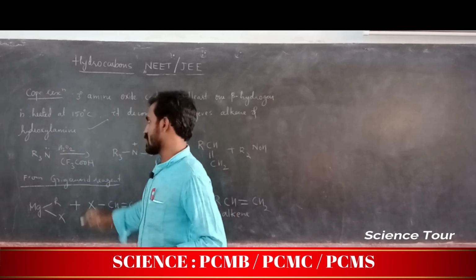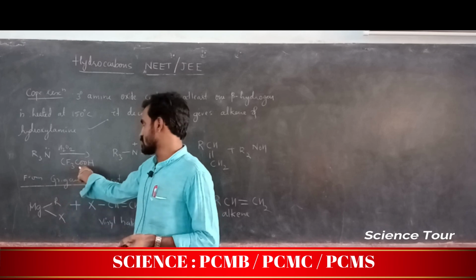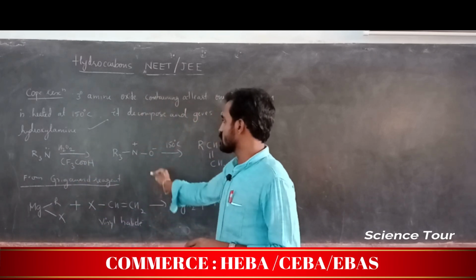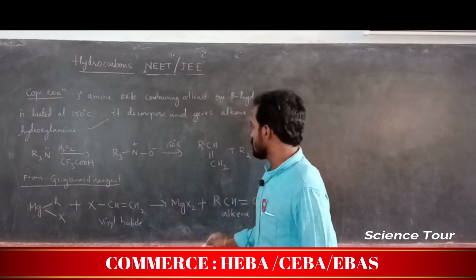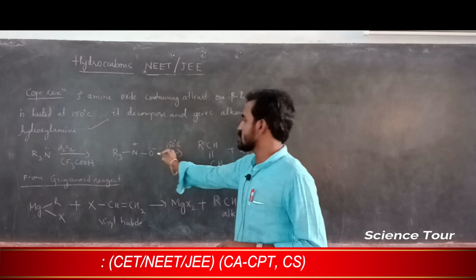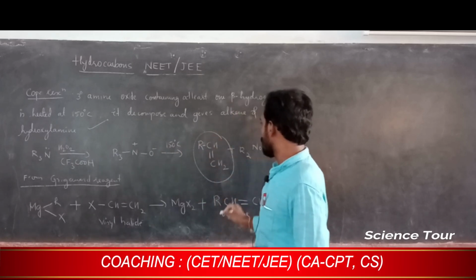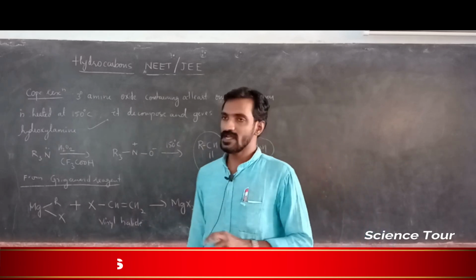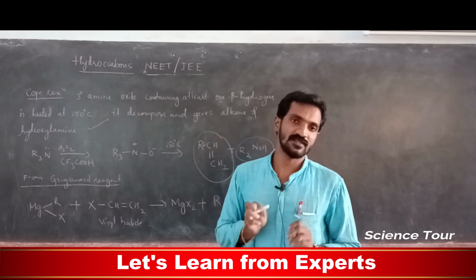The tertiary amine reacts with hydrogen peroxide and peracid, like peracetic acid, and it gives, my dear students, the tertiary amine oxide. It is heated at 150 degrees Celsius, it gives alkene and hydroxylamine. This is hydroxylamine. The reaction part is not that important, I have just given it for your knowledge.